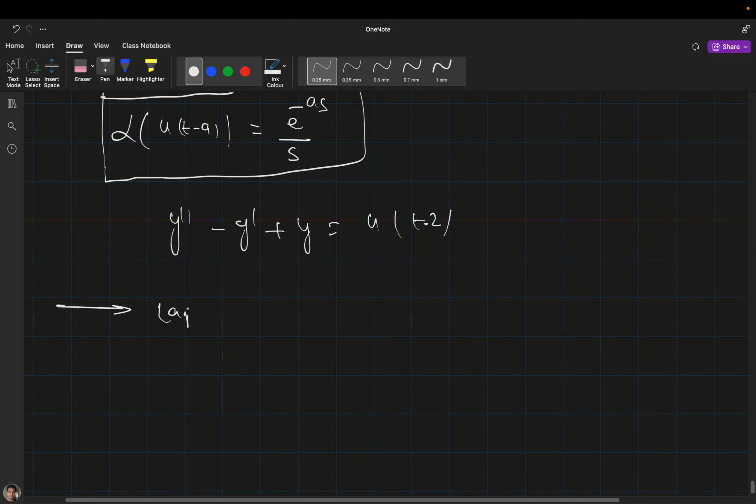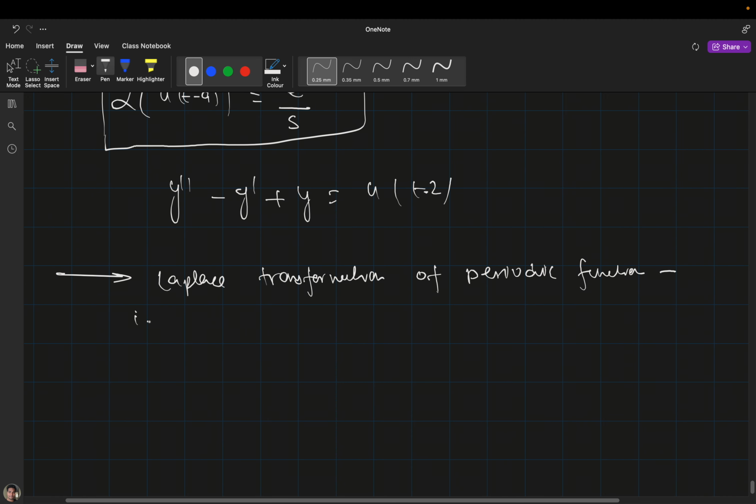So, the Laplace transformation of a periodic function. What is a periodic function, tell me? It repeats in every interval. In the form of a function, how can I write it? Just a general function, like a sine function or cos function.